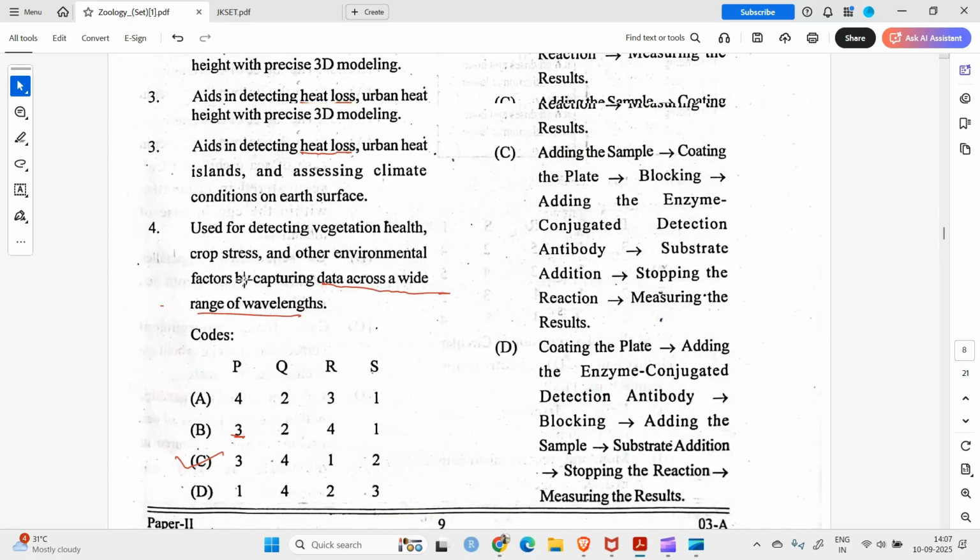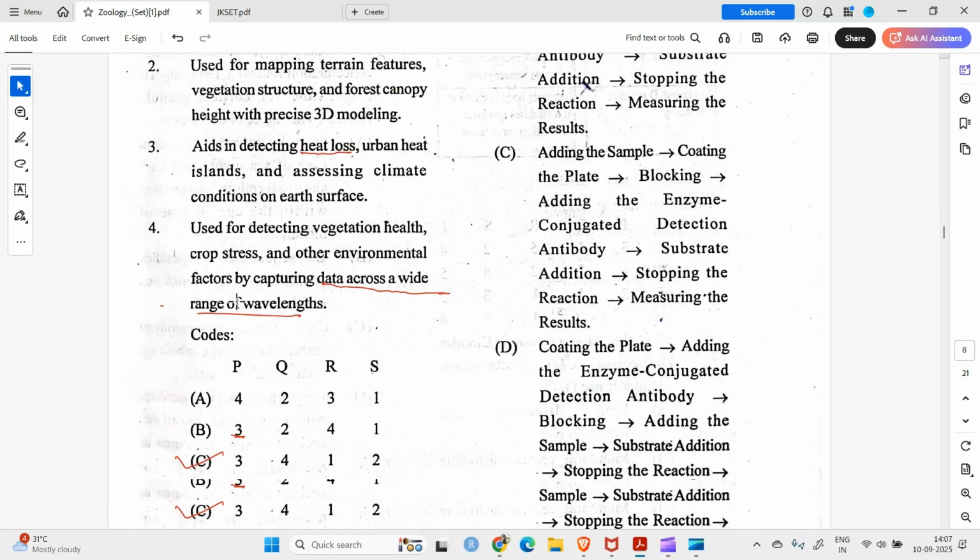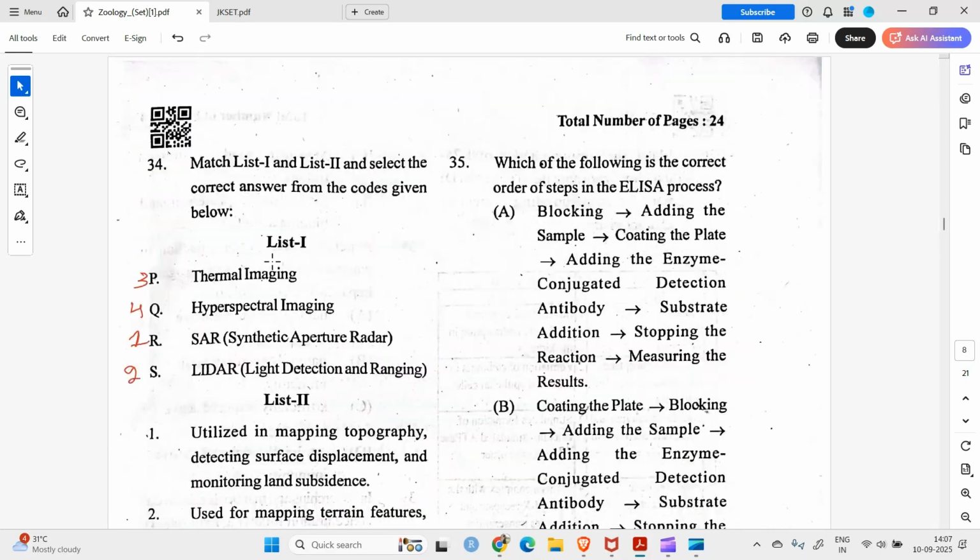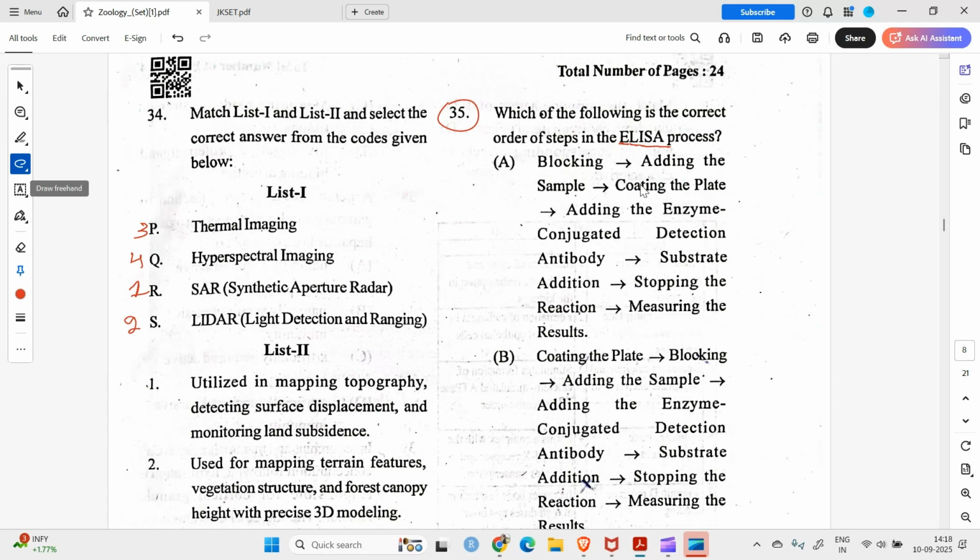Okay. Yes. Now, going to the next question, which is question number 35. According to this question, which of the following is the correct order of steps in the ELISA process? ELISA is enzyme linked immunosorbent assay. It is used for detection of various antigens. So the first step in ELISA is coating the plate. So here it starts with blocking. No, it starts with B. Could be the correct answer.